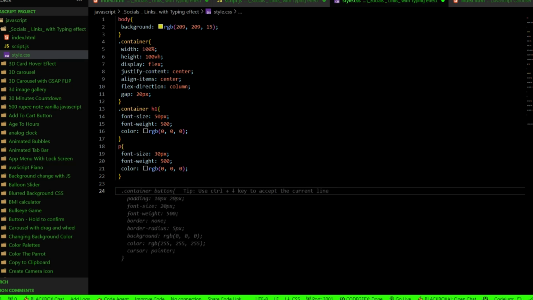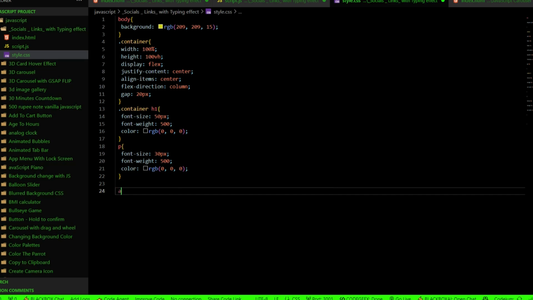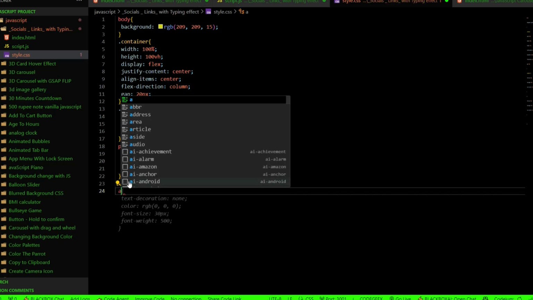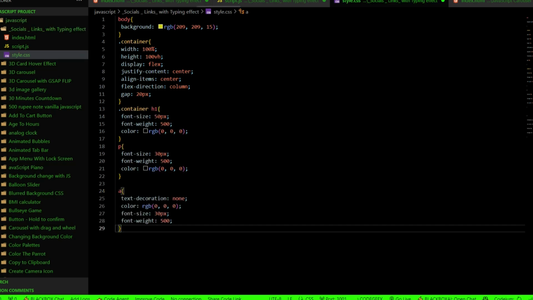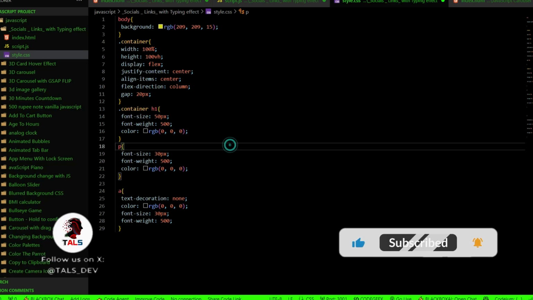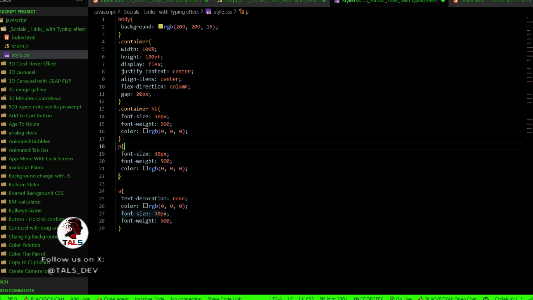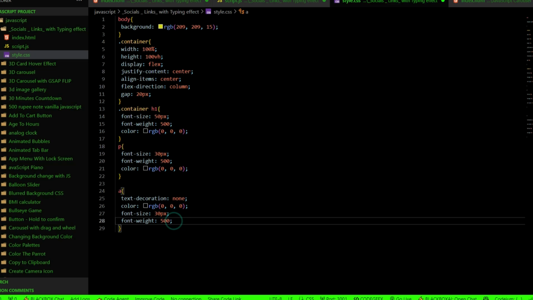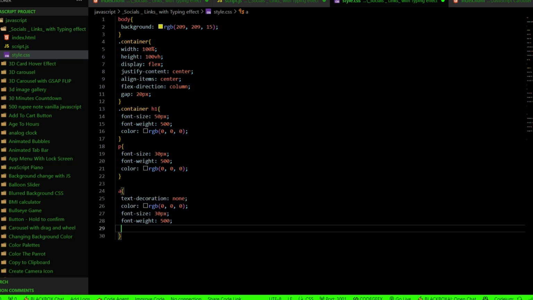Next we are going to have our a elements. So a is going to basically have no decoration, and it's going to have a color of black, and font size is going to be 30 pixels, and font weight is going to be 500, but we are not going to add any of them, but still we need it for the structure.